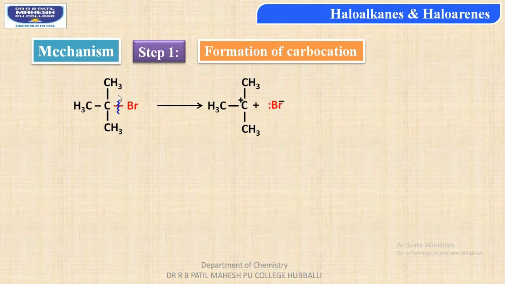So this would be formed only by the breaking of carbon-bromine single bond. And this step, student, that is step number 1 for the formation of tertiary butyl cation, it is the slowest step. And the slowest step is also called rate determining step. In short, RDS, rate determining step of SN1 reaction.